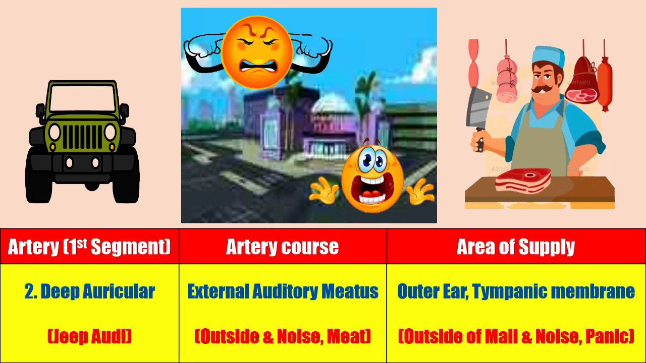Jeep Audi making sound outside the mall and creating panic is the clue for deep auricular artery supplying the outer ear along with the tympanic membrane. Keywords outside, noise and meat will help us remember that external auditory meatus is the course of the deep auricular artery.